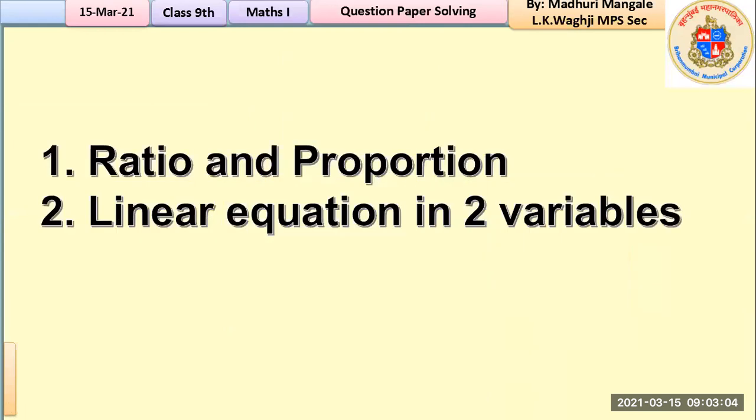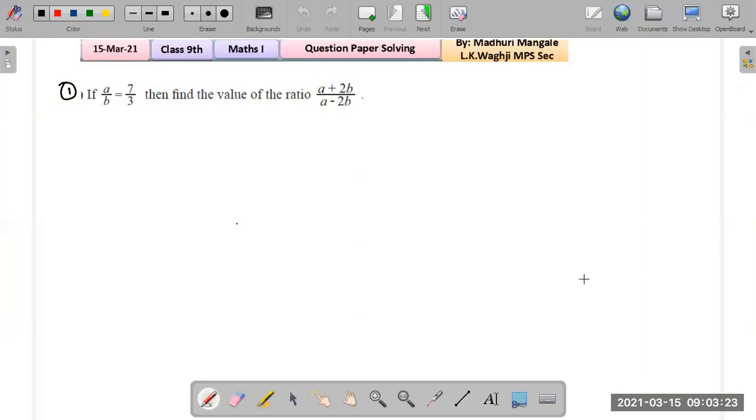Okay, fine. So which chapters are we going to look at? It is ratio and proportion and linear equation in two variables. These are the only two chapters in your syllabus for semester 2, maths 1. Okay, let's get started and let's look at the first question, everyone. Try to solve these problems. Do try with me.